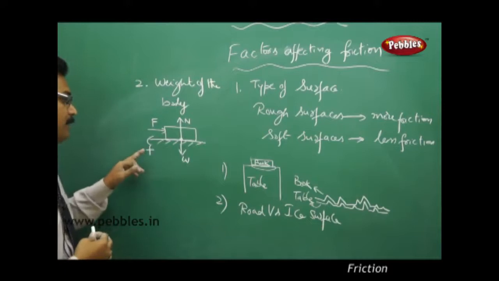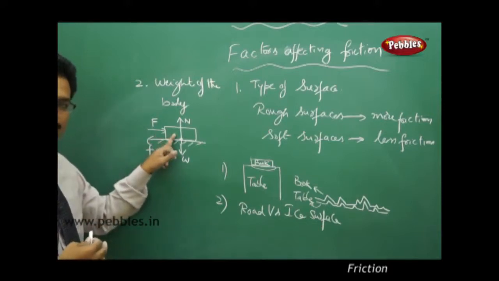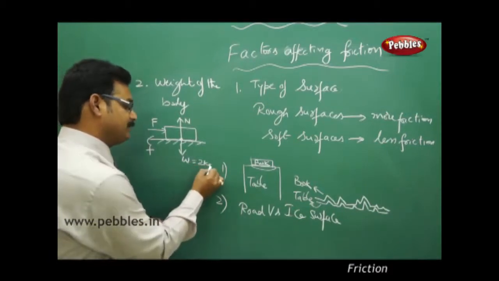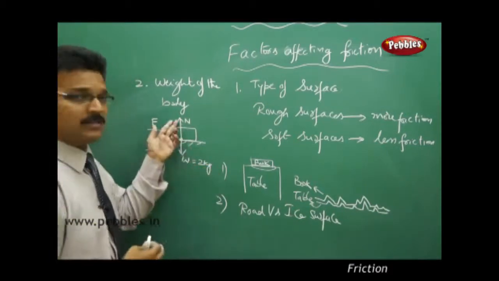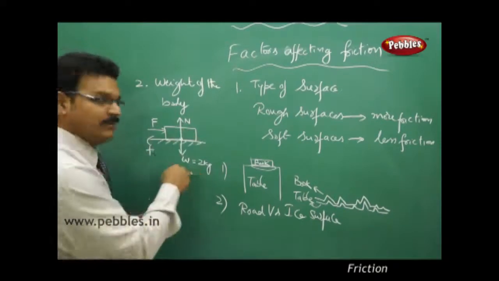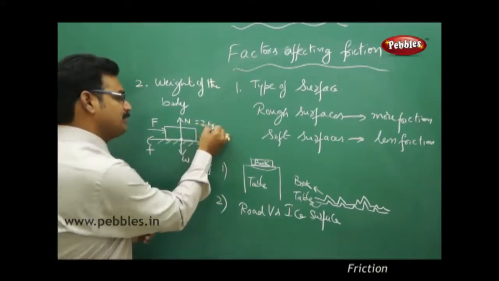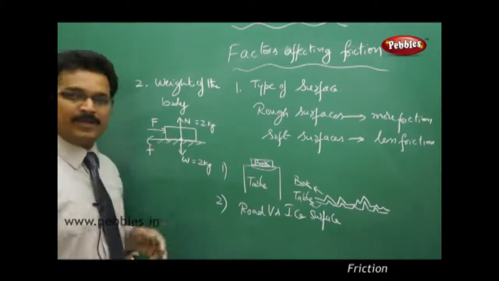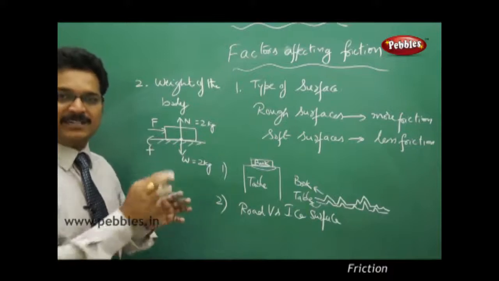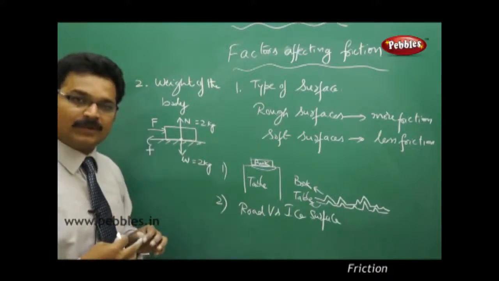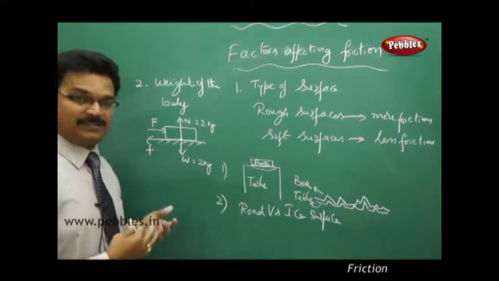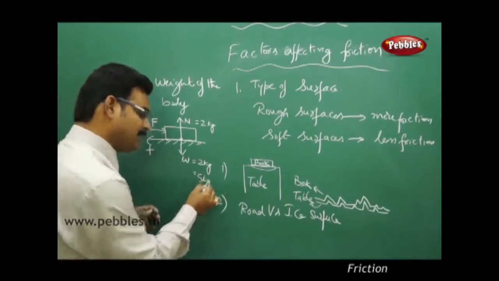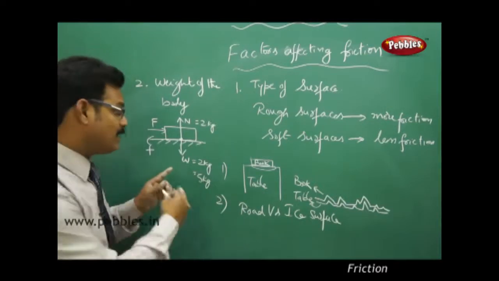But suppose the box has a weight of 2 kg. Then N is also 2 kg, because N equals W. So if you want to move that block, maybe you can apply 2 kg of force, or 3 kg of force, and the block moves. But if you increase the weight, suppose the box is now 5 kg, just understand, what happens to the normal?